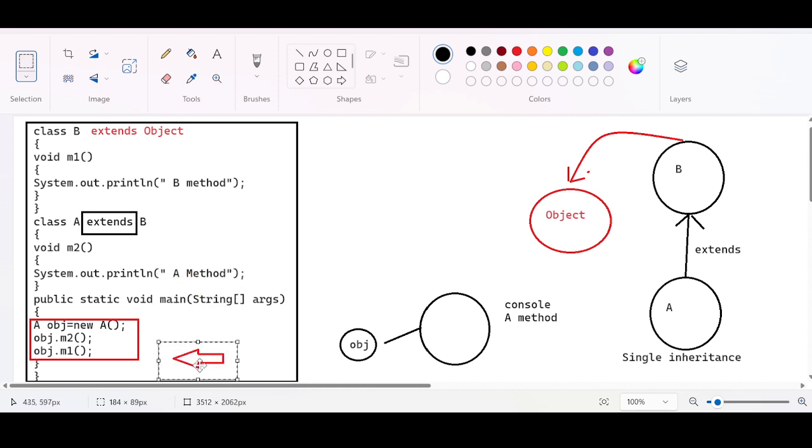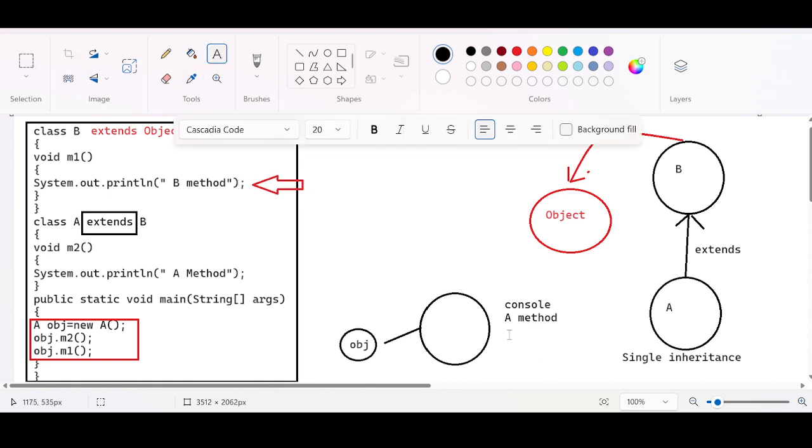Then it is going to use this extends keyword and jump to the parent class, which is B. In the parent class, it looks for the m1 method. There is an m1 method here, so this m1 method gets executed. B method is going to get displayed in the console.